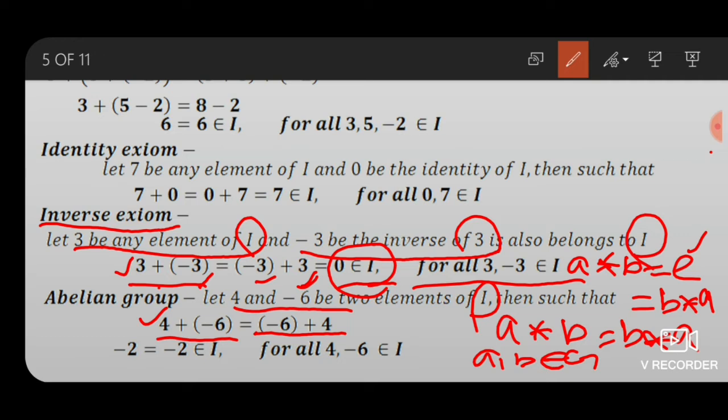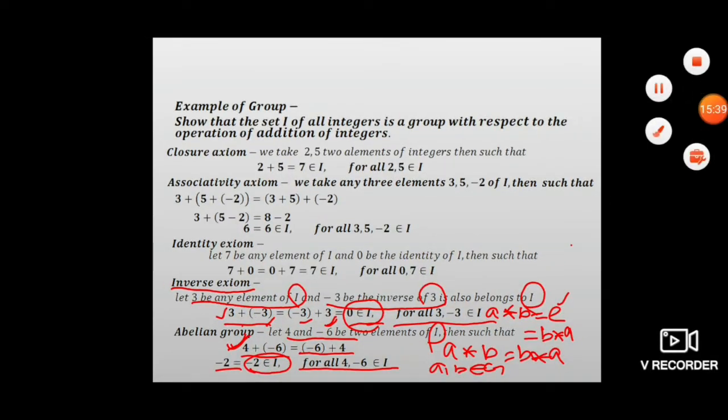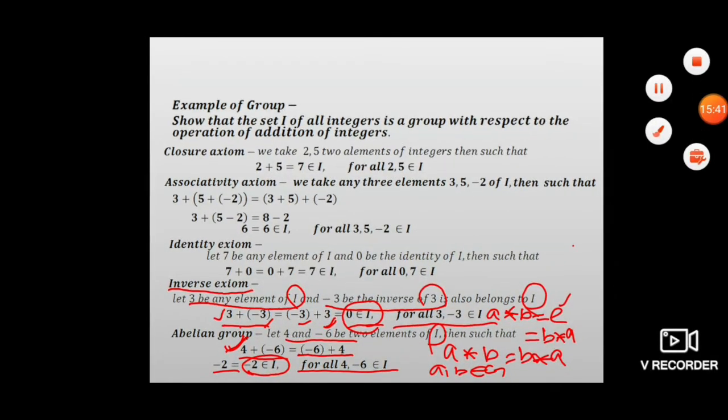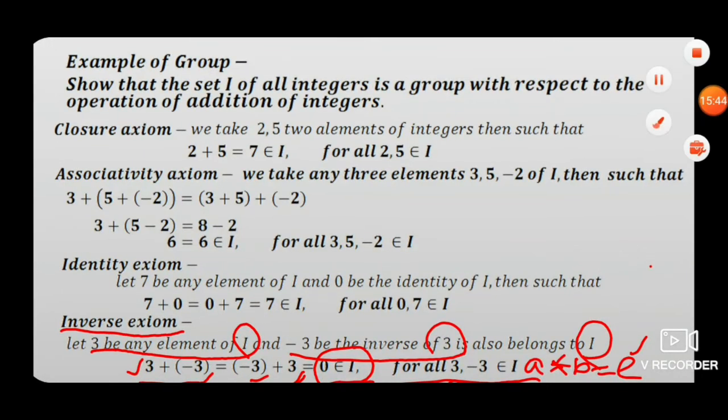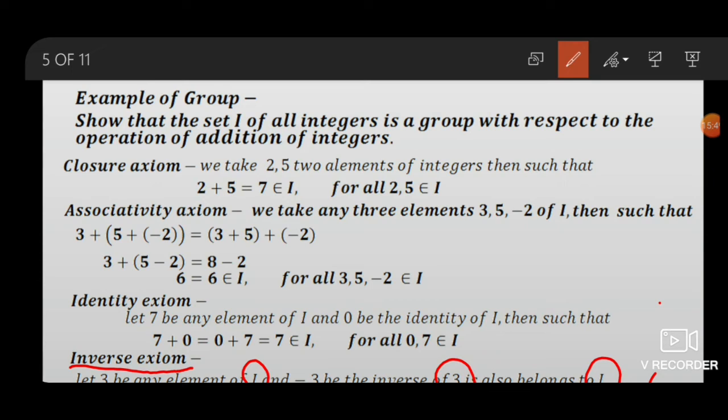Now we solve this, we found -2. -2 also belongs to integers for all 4, -6 belonging to I. The abelian property is satisfied. Now the set I of all integers is a group with respect to the operation addition.